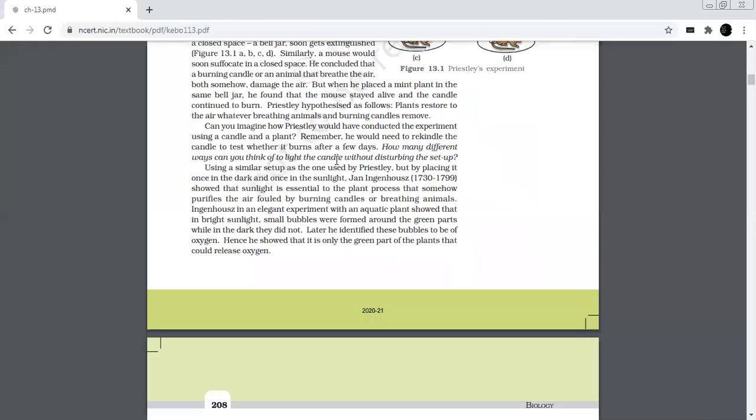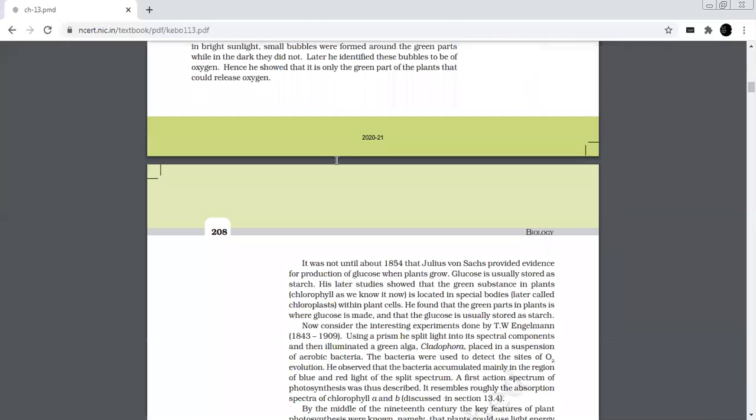Bubbles of O2 evolved from an aquatic plant. In this experiment with an aquatic plant, Ingenhousz showed that in bright sunlight, formation of small bubbles takes place around the green parts, while in the dark the formation of those bubbles did not take place. The bubbles that he observed were found to be oxygen and showed that only the green part of the plant could release oxygen. Green parts of the plant perform photosynthesis. Let us see.